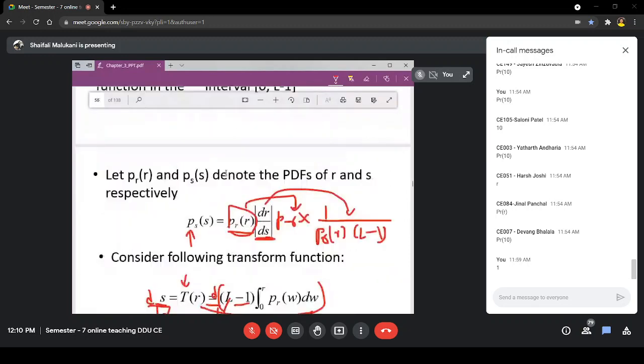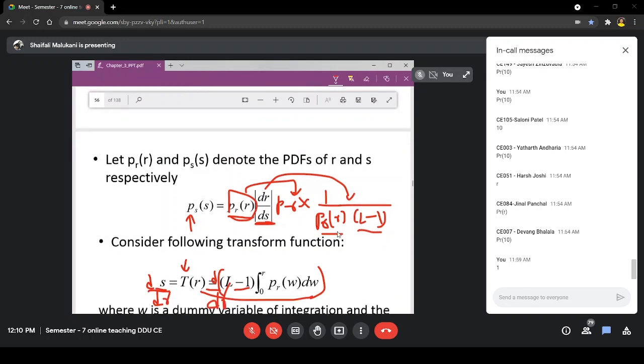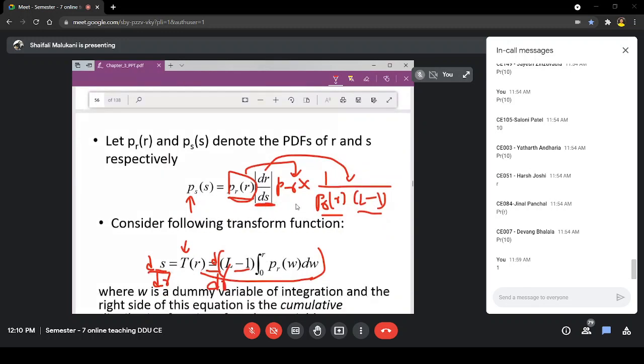Yes, of course a modulus is required, but PR is a positive value, it is a probability. L minus 1 itself is a positive value, and hence this multiplication is going to be positive. So whether you take the absolute value or not doesn't make much difference. This is going to get cancelled out, and your result is going to be L minus 1 as expected.